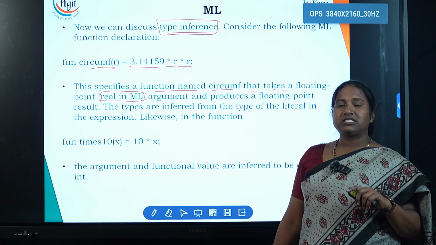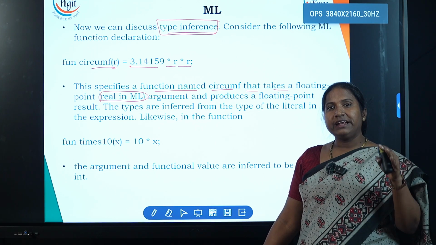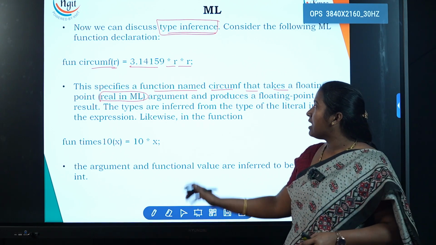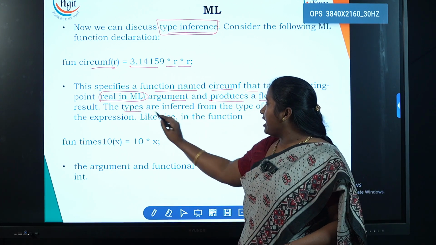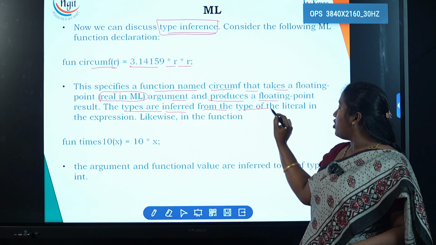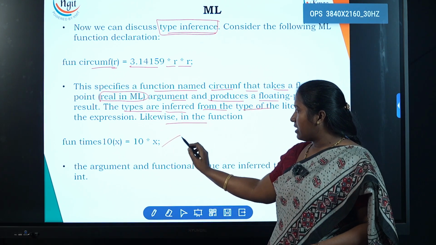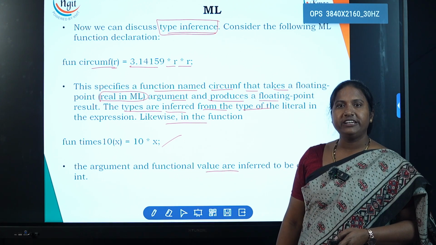So ML accepts two kinds of data types, real and integer. Basically, it takes integer as the fundamental or default data type argument and produces a floating point result. The types are inferred from the type of the literal in the expression, likewise in the function. This argument and functional value are inferred to be of type integer.